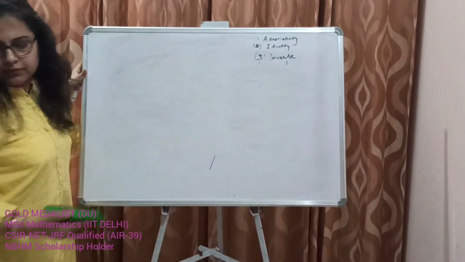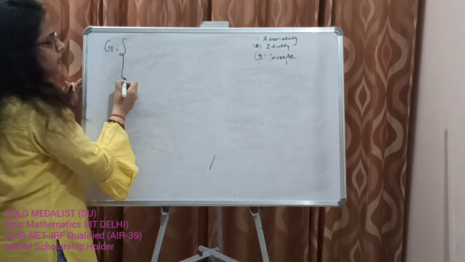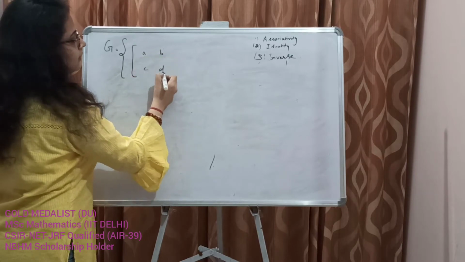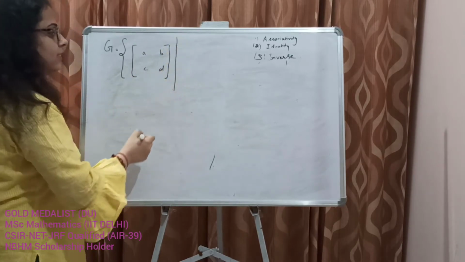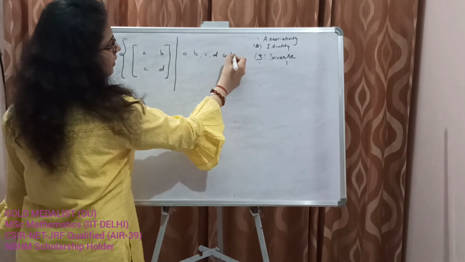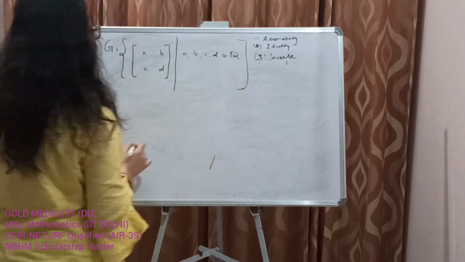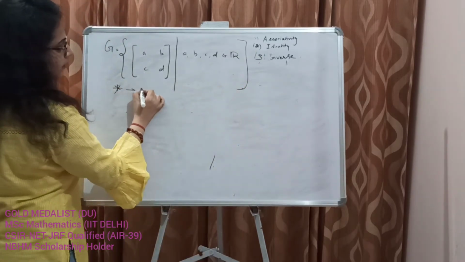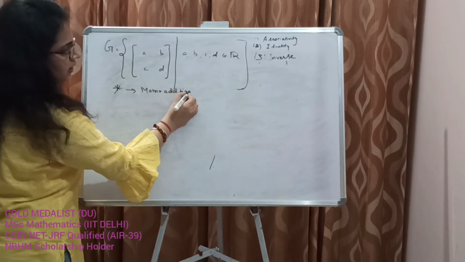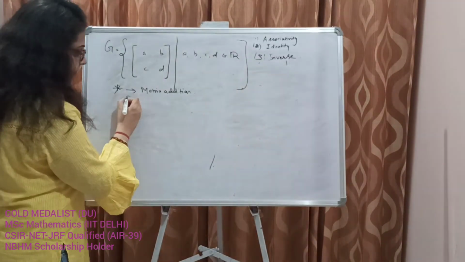The next example is, let's take the set of 2 by 2 matrices with entries a, b, c, d such that a, b, c, d belong to the set of R, and star is matrix addition. Let me quickly show how addition is done for matrices.